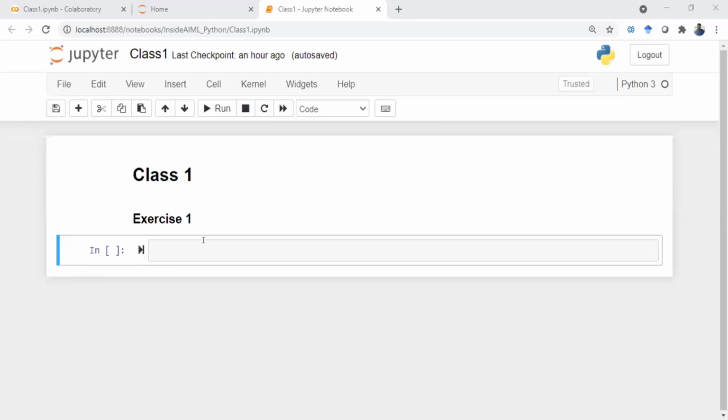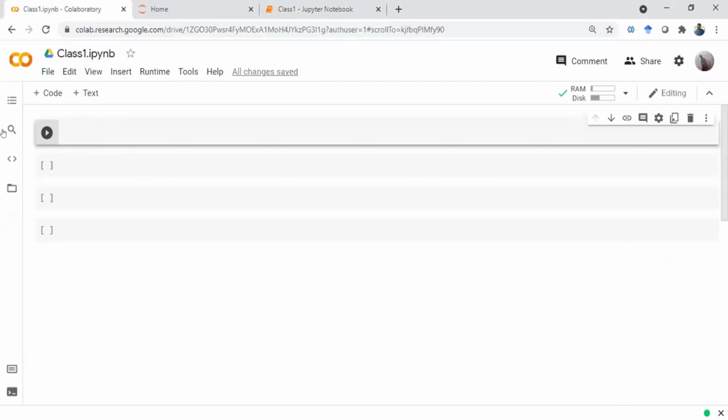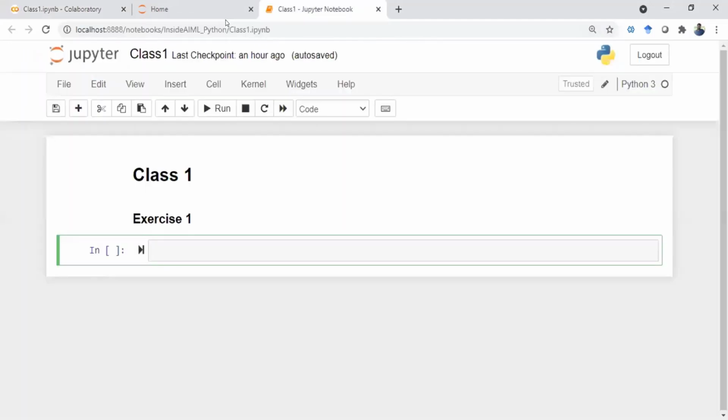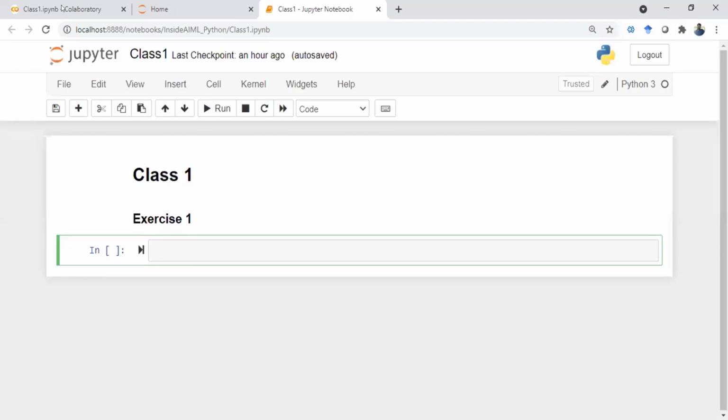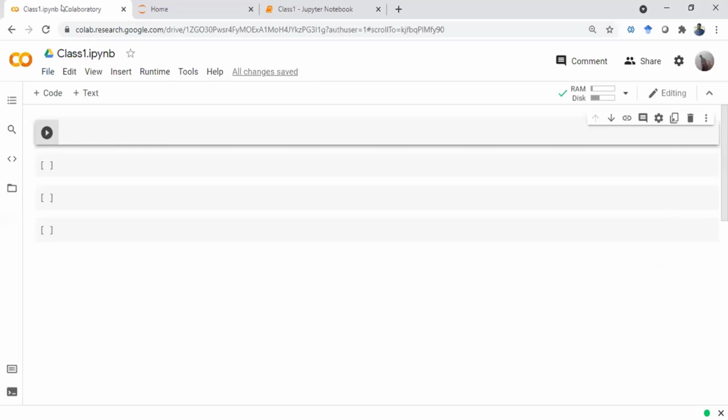Let's begin by creating some variables and using some arithmetic operations. Those who already have Jupyter Notebook open can start typing in Jupyter itself. For others, you can use Google Colab. It's going to be the same thing. Whatever I'm typing in Jupyter Notebook, for the first 2 or 3 lines I will parallelly do it in Colab as well, but from then on I will only work with Jupyter. You can keep continuing with Colab in case your Anaconda has not yet been installed.